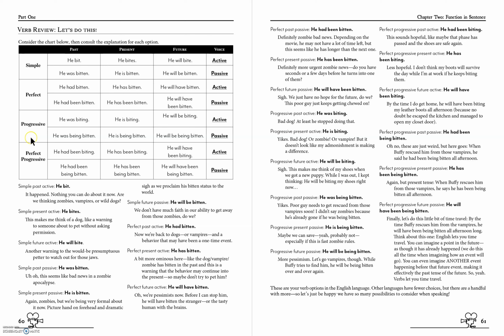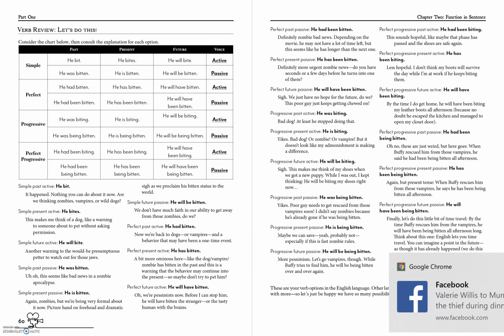Now, if we want to move on to progressive, this is that ing. We can have the past. He was biting. For a period of time, I had a puppy. He was always biting my shoes. He is biting. Maybe he is a puppy and he's continuing to bite my shoes. Or he will be biting. I can just imagine that this thing is going to occur, this event of the bite. But all of these are active voice again.